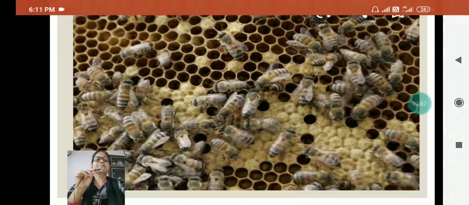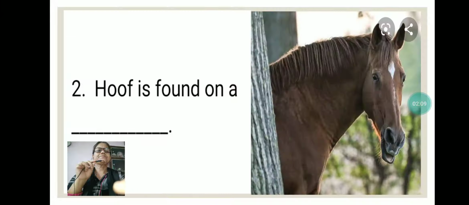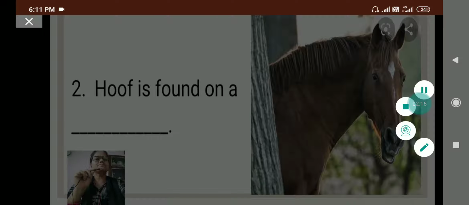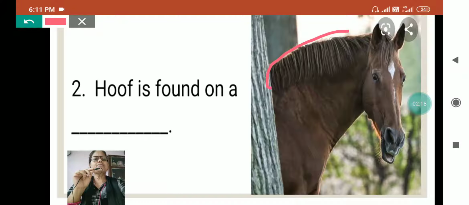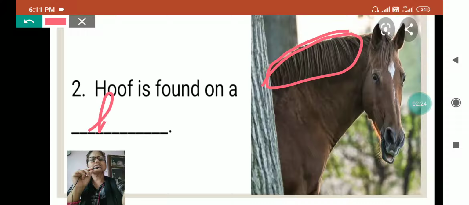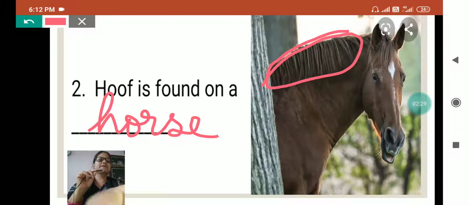Okay, now next, hoof is found, and this portion of the horse is called hoof. So hoof is found on a horse. This is the correct answer.